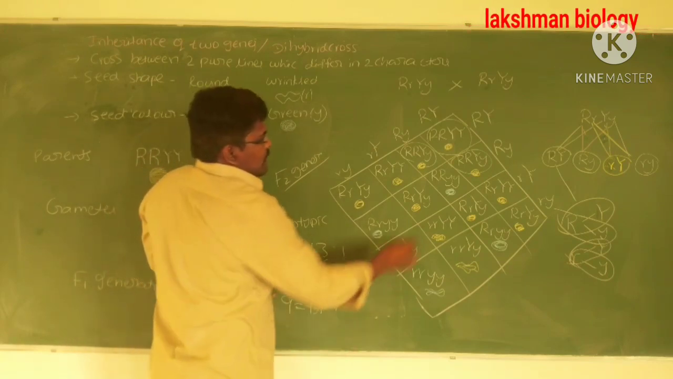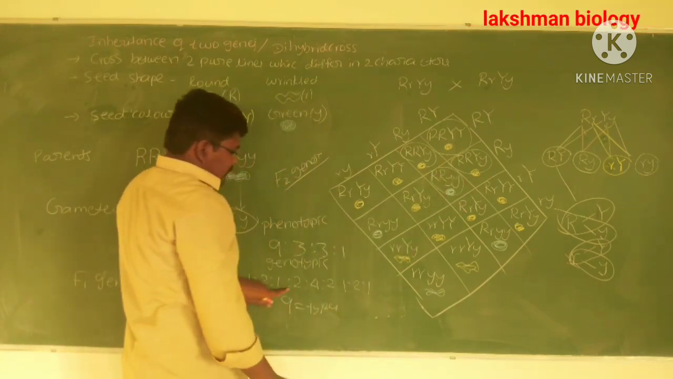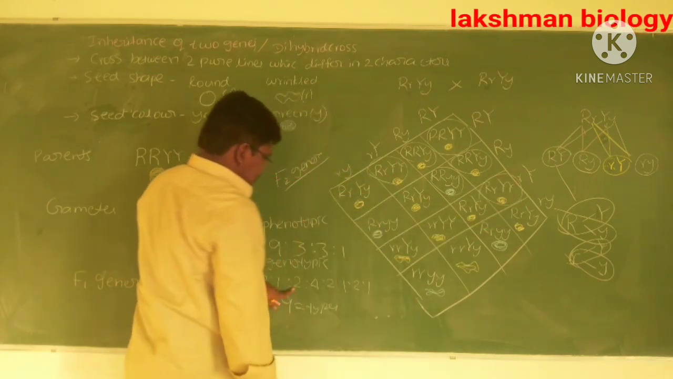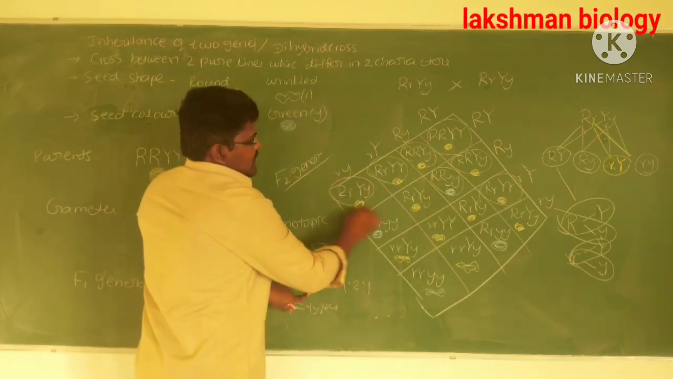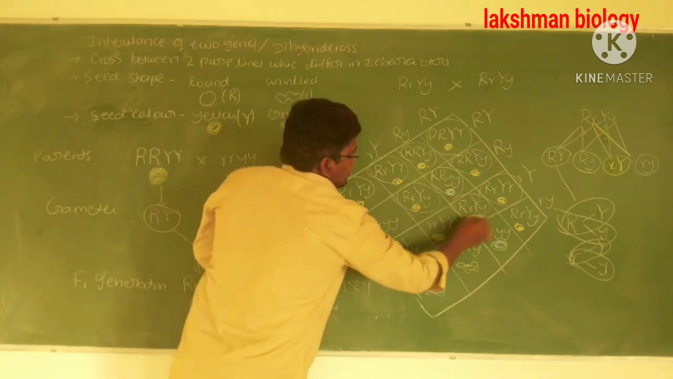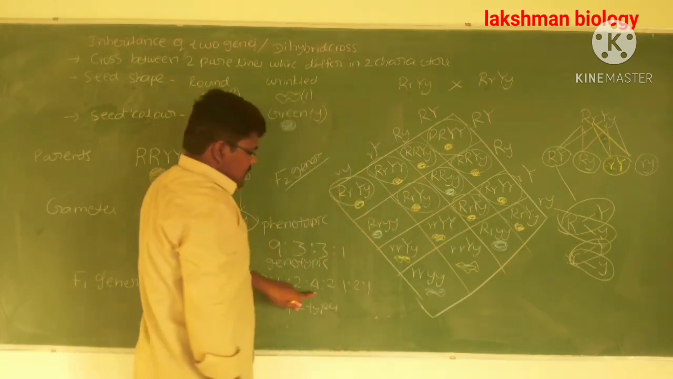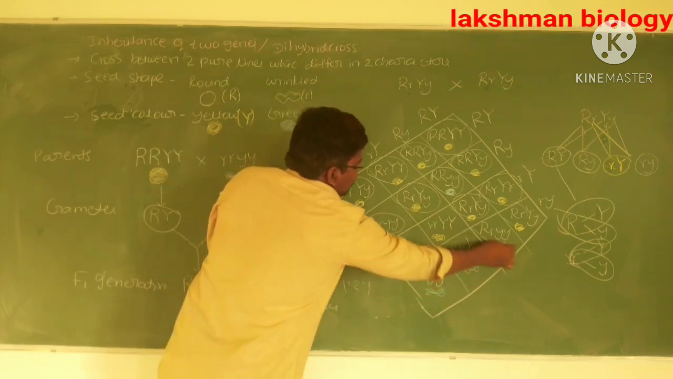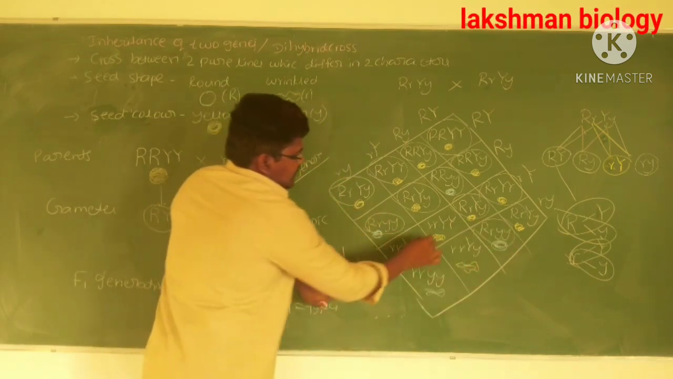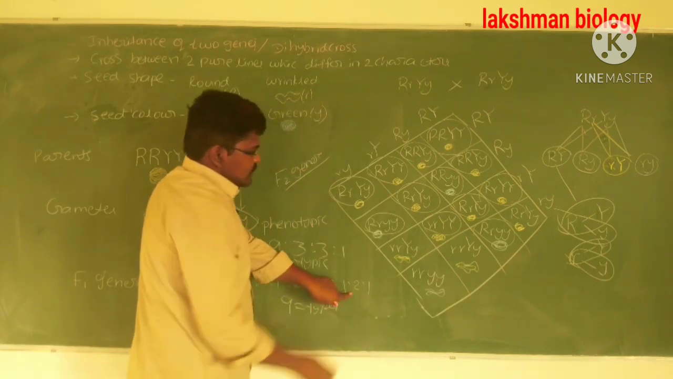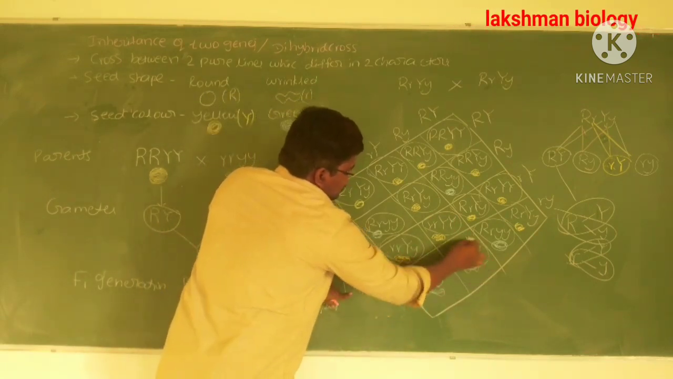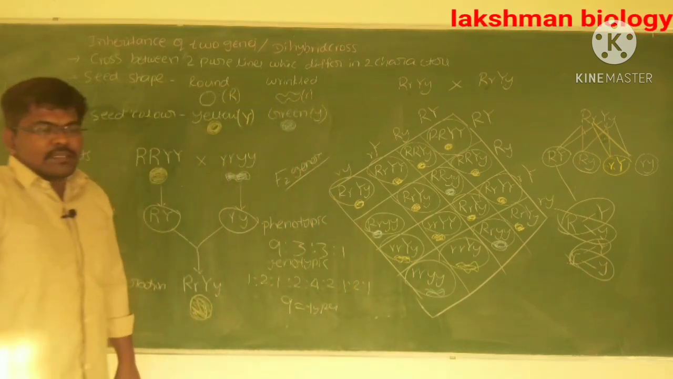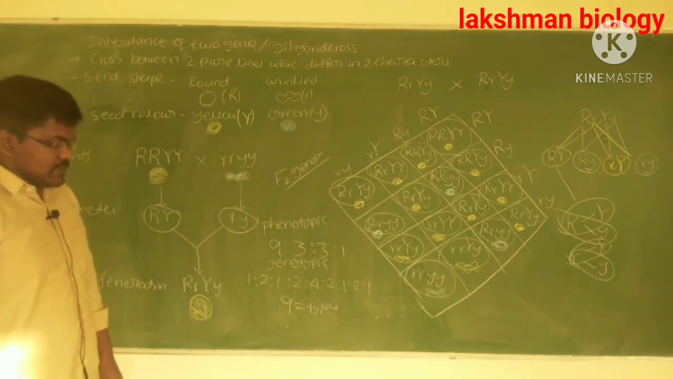1:2, again 1. This is 1. After that, 2. This is the 2. Next, 4. Heterozygous conditions are 4. 1, 2, 3, 4. Next, 2. These are the 2. Next, 1. This is 1. Next, 2. This is 2. Last one, homozygous recessive for all. That is about the dihybrid cross.